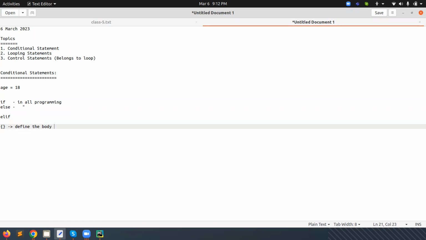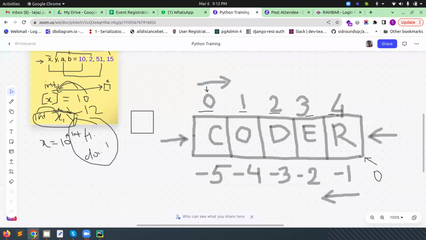But here in Python, there is no need to use curly braces to define the body. What is the meaning of the body? Here I will explain.